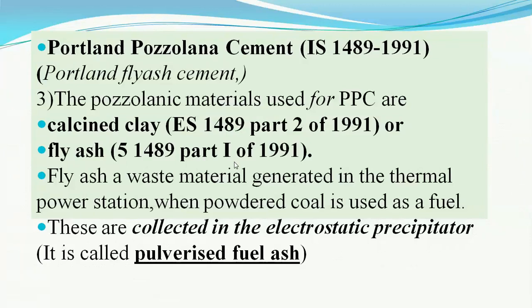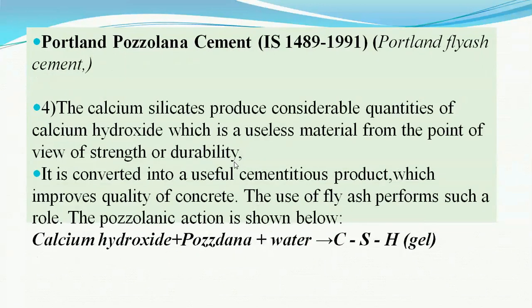The various pozzolanic materials are the fly ash produced in the thermal power plant. Certain clays are there. Some ground granulated slag is also one of the examples of pozzolanic material.